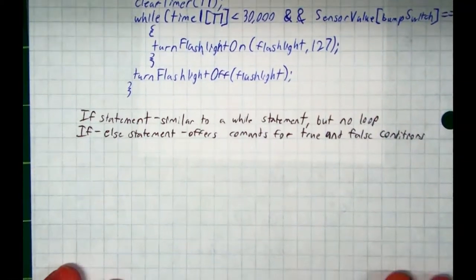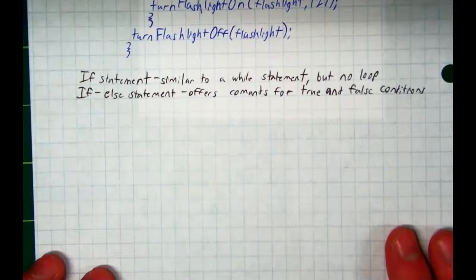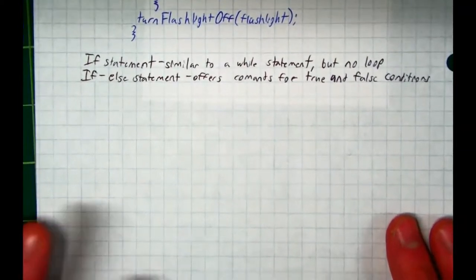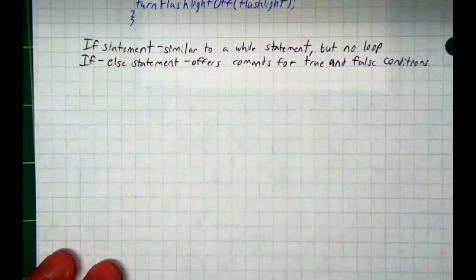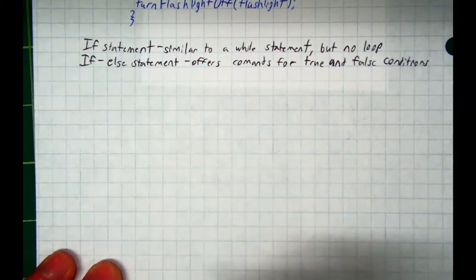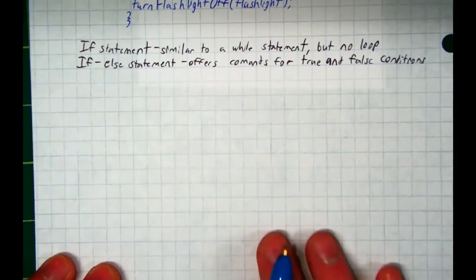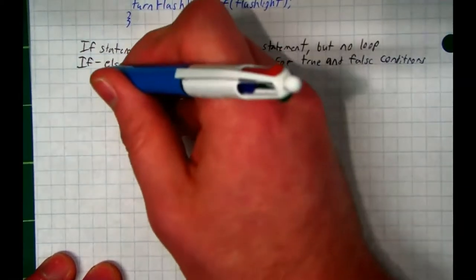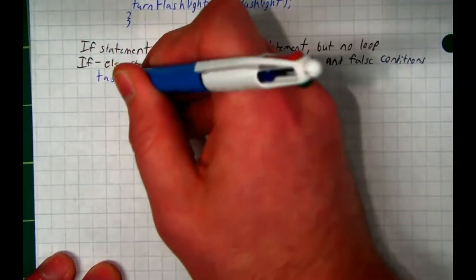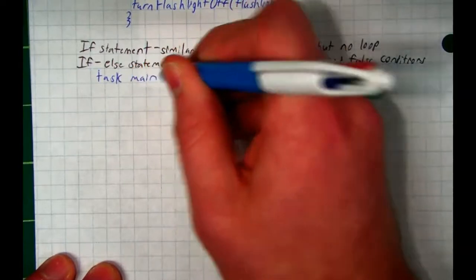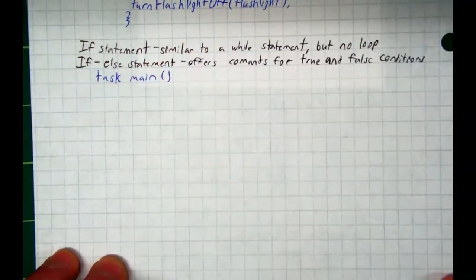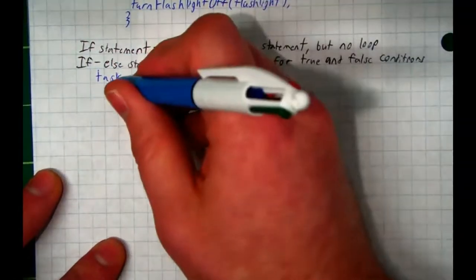So let's write another example. And this time we're going to have a lot of brackets. Hopefully this will make it clear why the indentation is so important and why, again, fix formatting would be your best friend. So let's start by writing a task main, starting our code, open and close your parentheses. And then, of course, we got to start with a curly bracket.